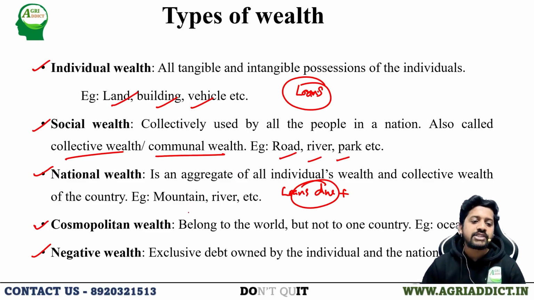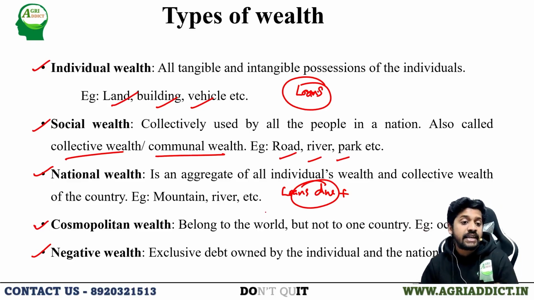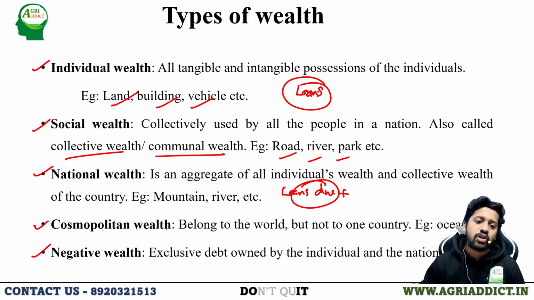And the fourth one is cosmopolitan wealth. Those wealth which belong to the world but not to a single country can be considered as cosmopolitan wealth. For example, the ocean and the mineral resources residing in the ocean can be considered as cosmopolitan wealth. It cannot be claimed by an individual country, so it is really available to all countries.